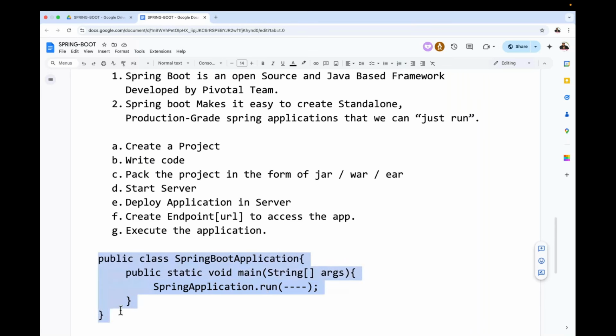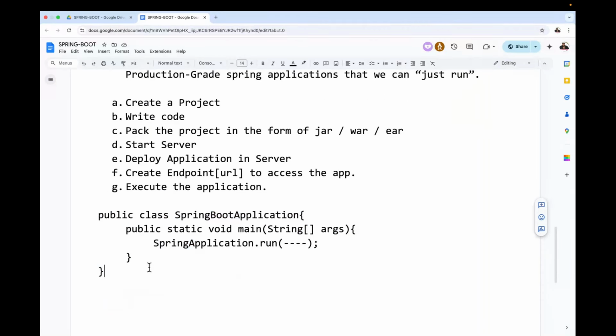Now this is a Spring Boot program, a Spring Boot application. Now tell me, guys, is this the main class or not? What program is it? Is it a standalone program or any other program? Come on, everybody must respond to my question. What type of application is it? Is it a standalone application or not?